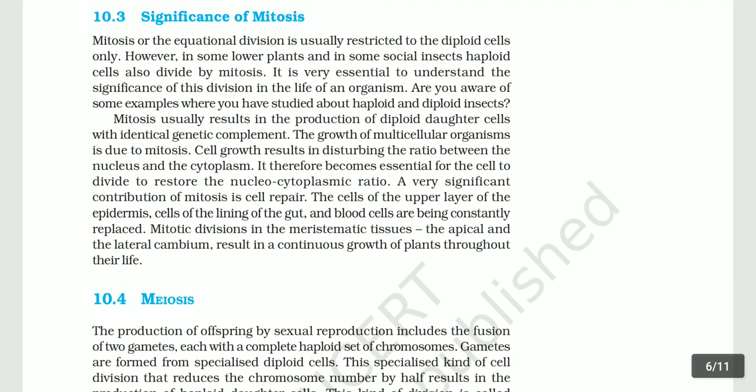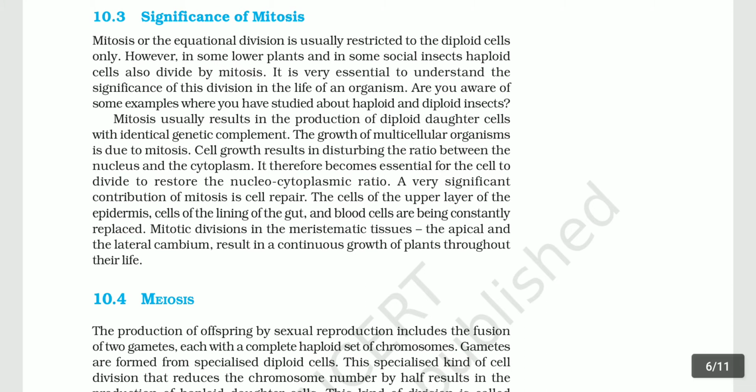10.3 Significance of mitosis. Mitosis, or the equational division, is usually restricted to the diploid cells only. However, in some lower plants and in some social insects, haploid cells also divide by mitosis. It is very essential to understand the significance of the division in the life of an organism. Are you aware of some examples where you have studied haploid and diploid insects?